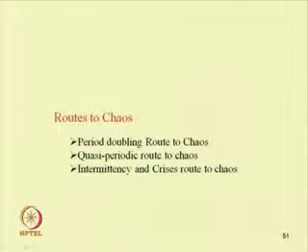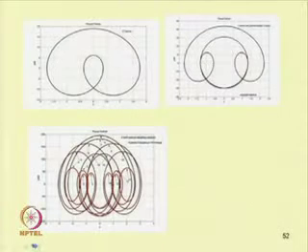Also, it may break down to give rise to chaotic response. Also, intermittency and crisis are other routes to chaos. So, one can obtain chaos due to these routes. By changing the control parameters, sometimes a period doubling leads to chaos. Those things we will see with the help of some examples.